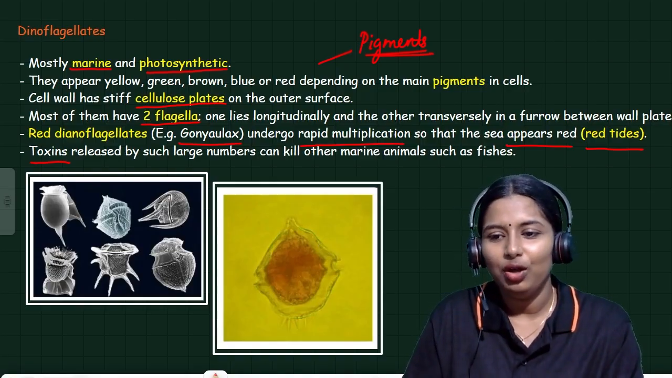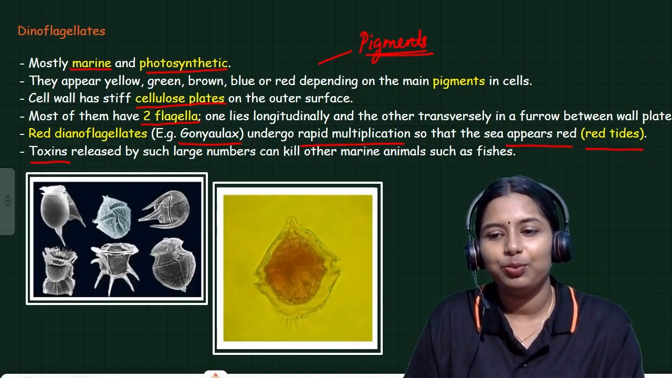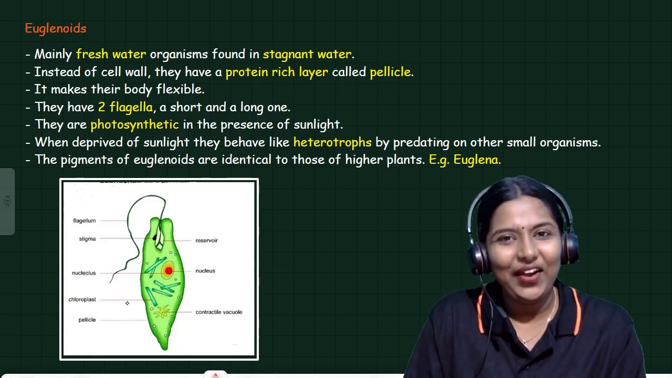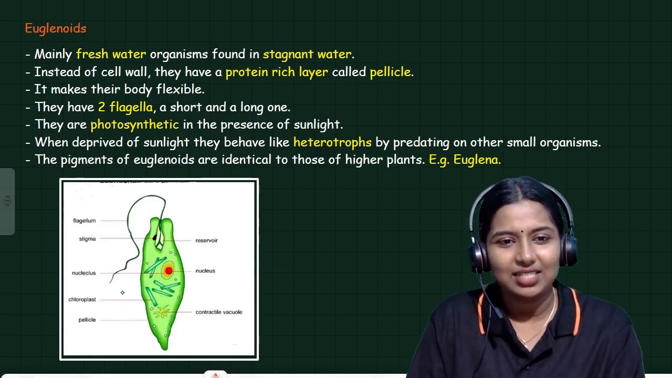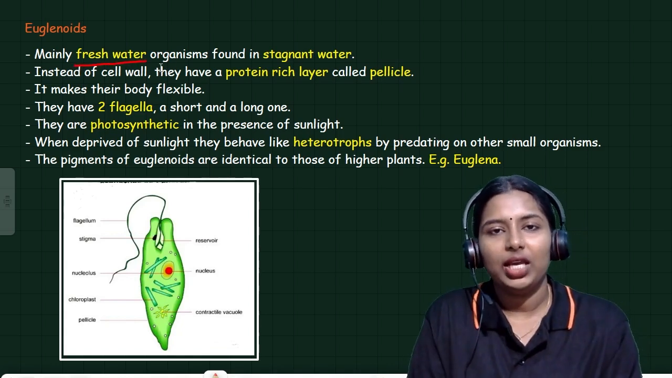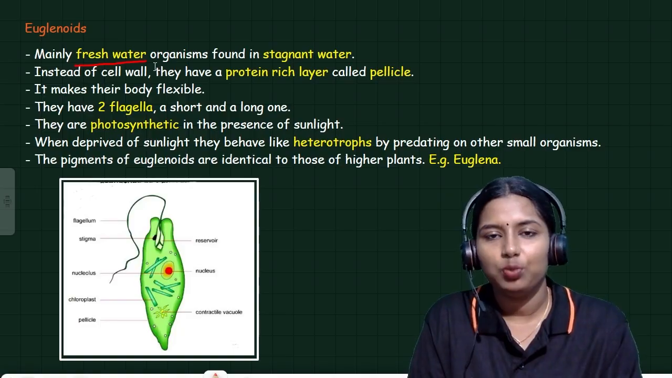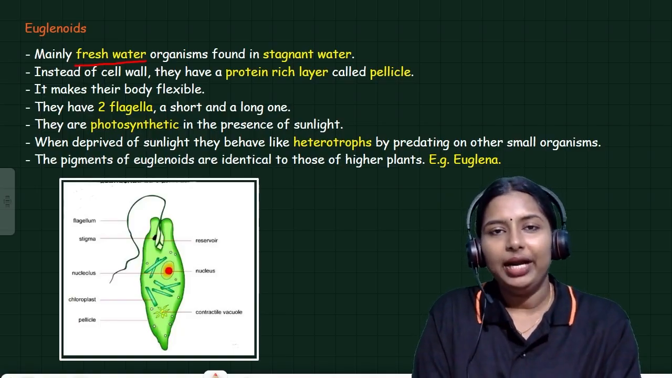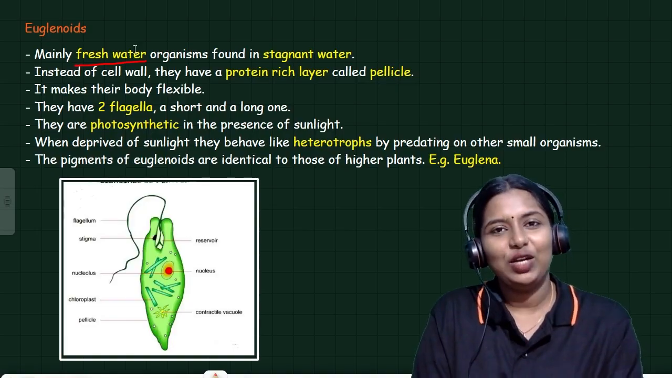It is also a part of protista. The third category is euglenoids. What is that? Euglenoids are mainly freshwater organisms. Chrysophytes and dinoflagellates are both present in aquatic and marine regions. But when it comes to euglenoids, it is only present in where?